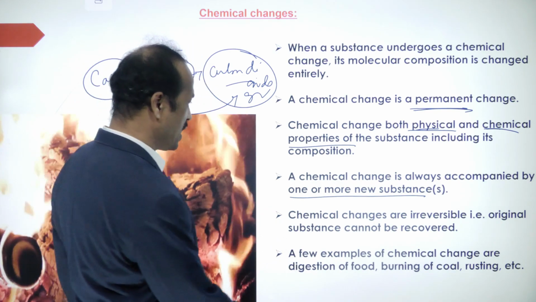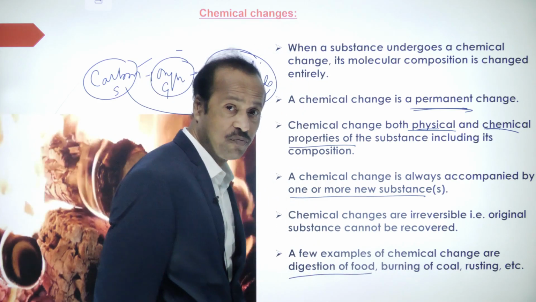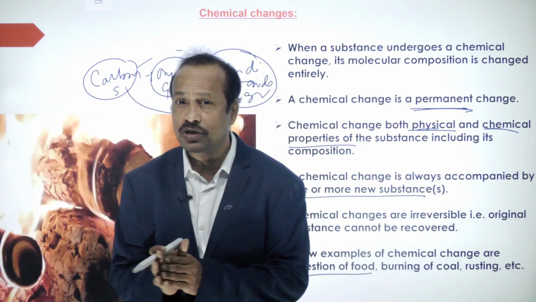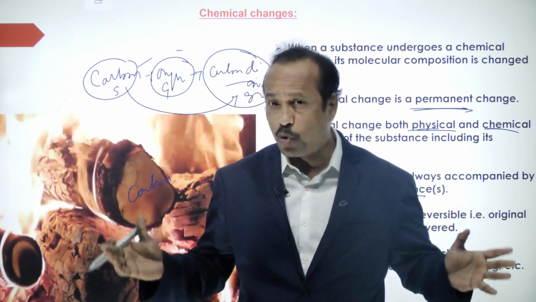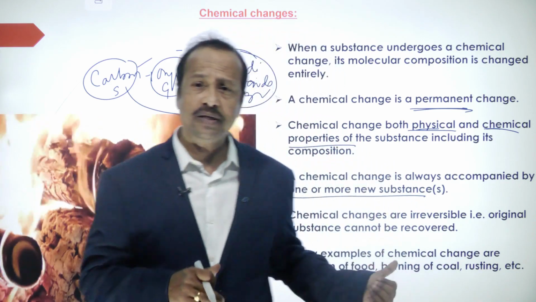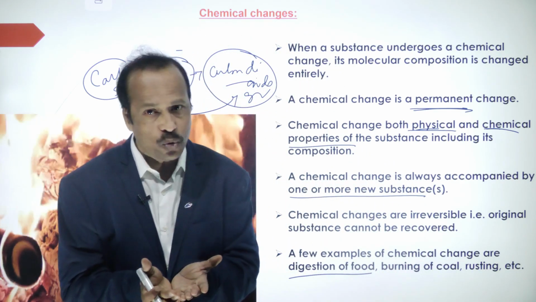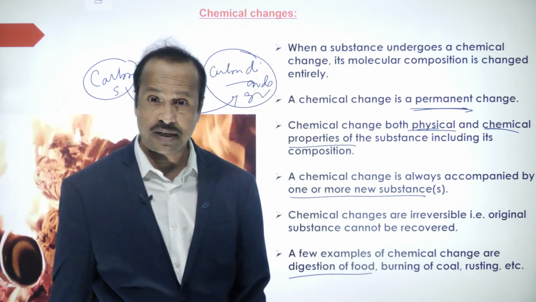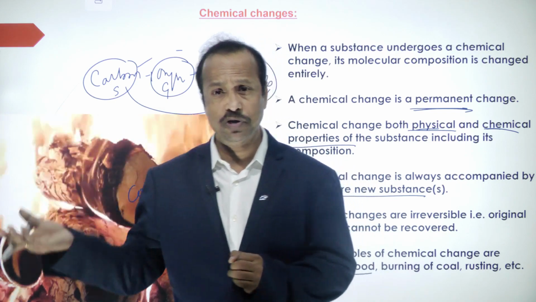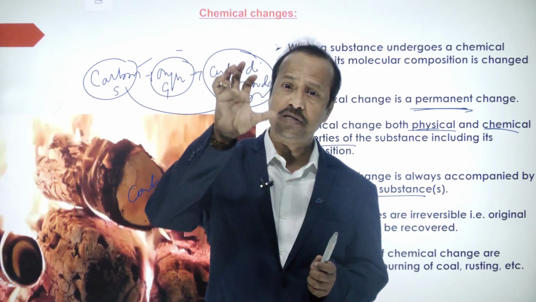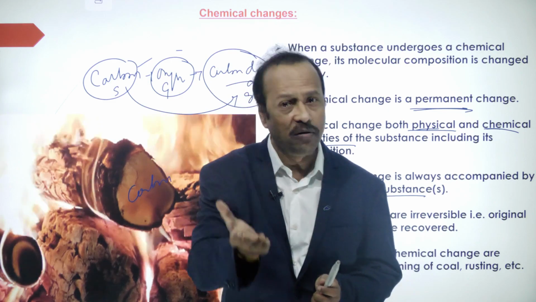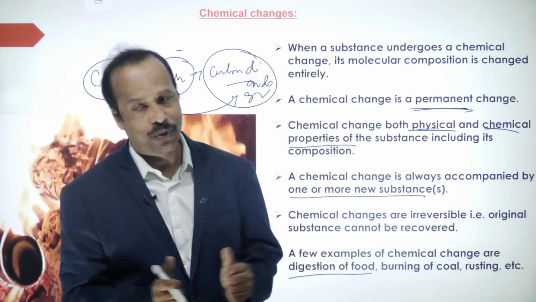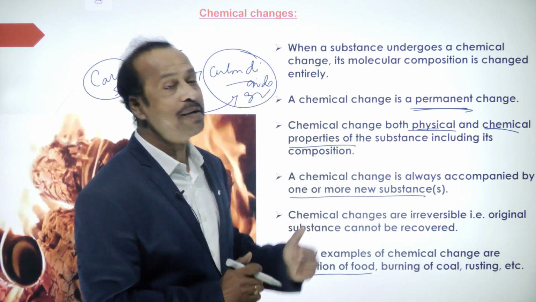A few examples are digestion of food. You are eating the food, so that will get digested and converted into energy, and you utilize this energy to perform so many works. Again, can you convert this digested food into normal food? No, it's not possible. Burning of coal, of course. And rusting, you know rusting? Iron, when exposed to moisture and air, reacts with oxygen and forms rust. Can you convert the rust again into pure iron? No. So these are chemical changes.